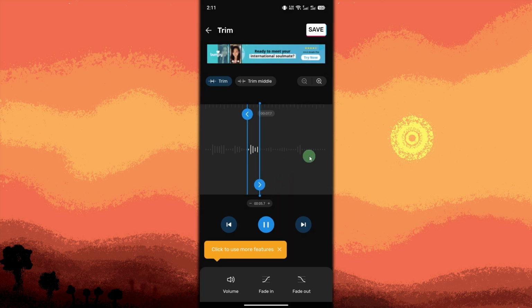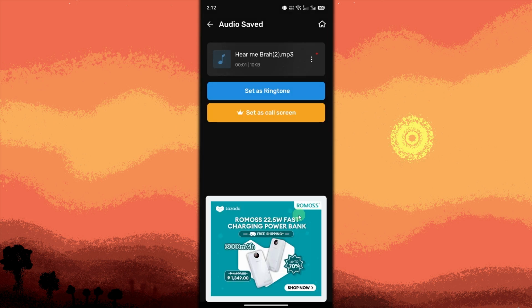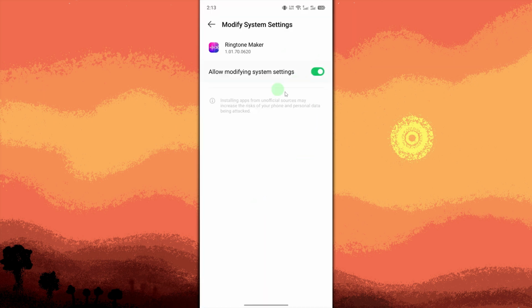Tap Cut or Save. Then choose the output quality. Then hit Confirm. Confirm the selection. Then tap Set as Ringtone. Then hit Allow. And toggle on Allow Modify System Settings for Ringtone Maker.